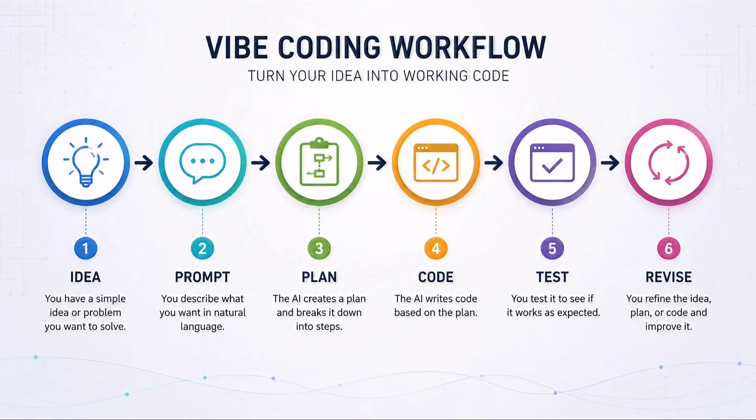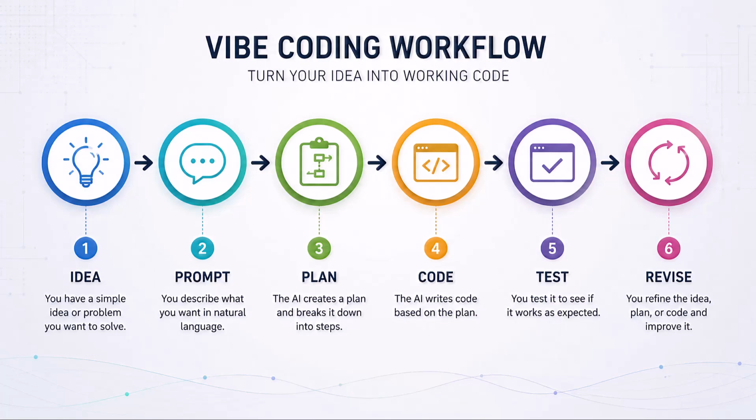Vibe coding is a loose term, but the basic idea is simple. You use natural language and an AI coding tool to turn an idea into working code. Instead of writing every line yourself, you describe what you want, review what the AI gives you, test it, and iterate. The term became widely visible in 2025, and Collins named vibe coding its word of the year. It is often associated with Andrej Karpathy, who used it to describe a style of AI-assisted coding where you steer the direction and let the model handle a lot of the details.